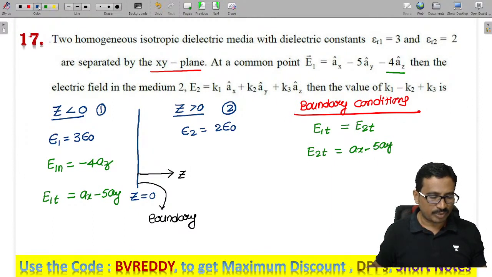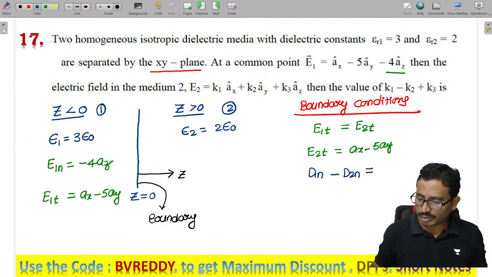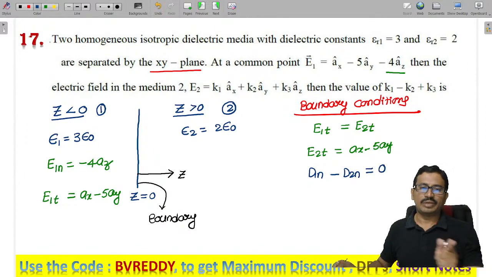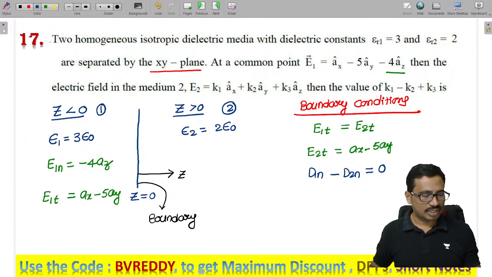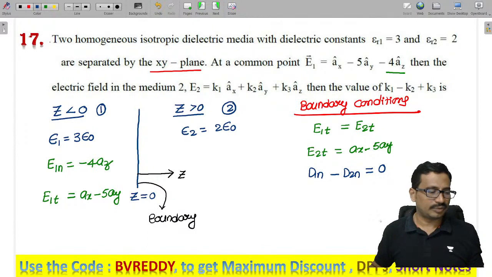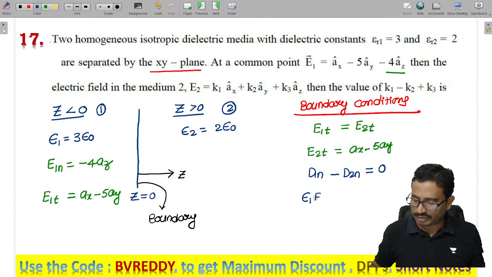And for the normal components, the boundary condition is D1n minus D2n equals 0. Why? Because rho s is 0, there is no surface charge density. So D1n equals D2n, which we can write as epsilon 1 into E1n equals epsilon 2 into E2n.